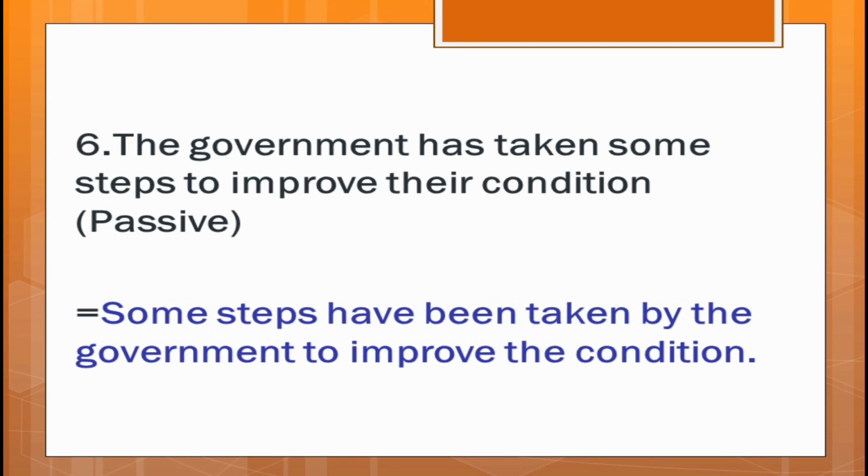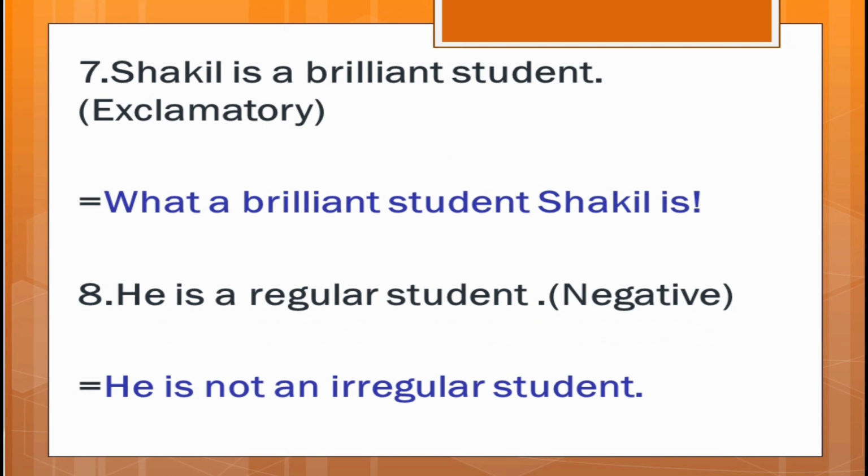Yes, the object is subject here, and for active voice, the subject is object here. By this way, you can change passive voice. Well, then number 7. Number 7 is Shakil is a brilliant student. Wow. You have to change it as exclamatory. And you all know for exclamatory sentence, you can use what or how.